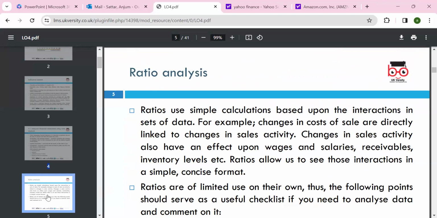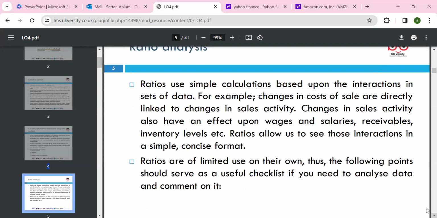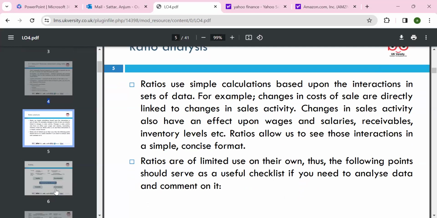So we can look around: the sales are directly linked to changes in the sale activity. Changes in the sale activities also affect the wages and salaries, receivables and inventories. The ratios allow us to express these actions in a simple, concise format, and we will go through different ratios. Ratios are of limited use on their own. For the following point, we need to interpret the ratios, which can vary from industry to industry.